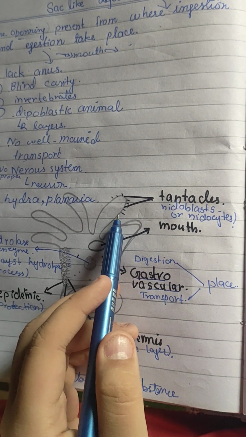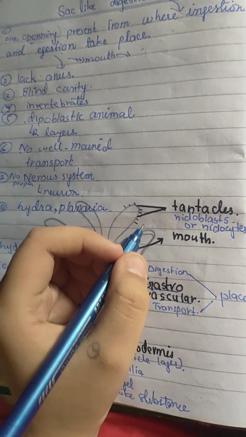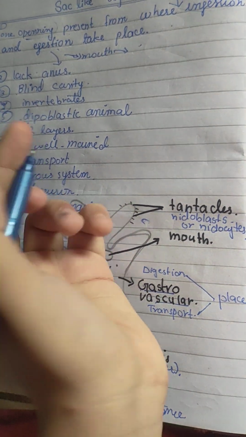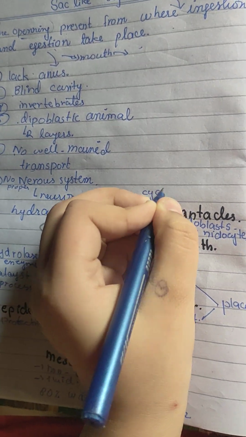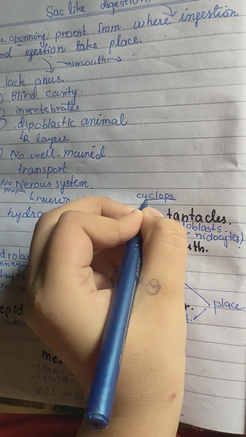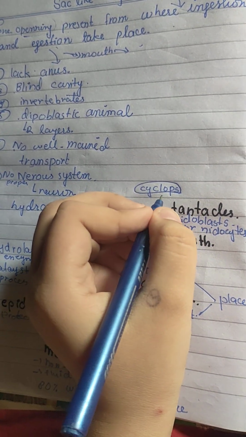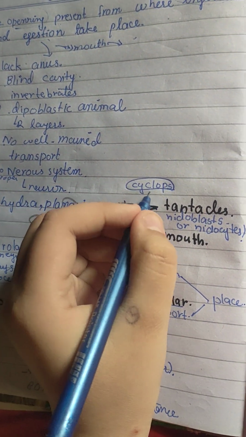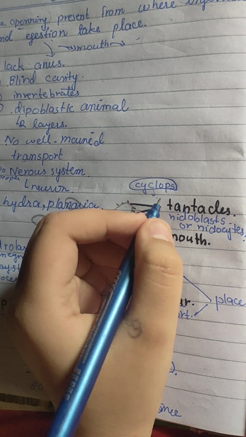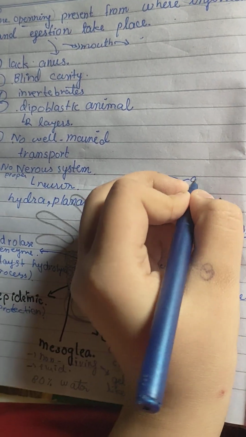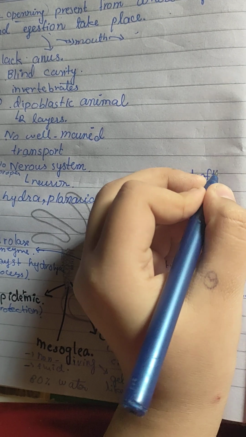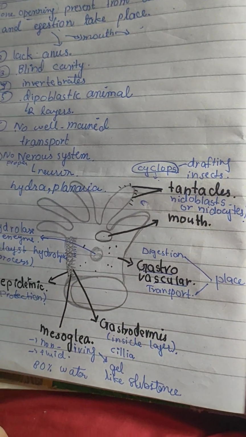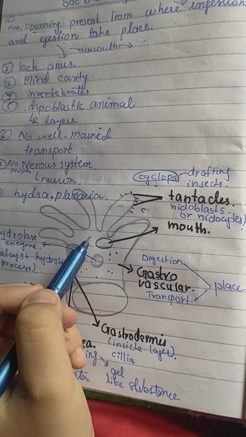So here with the help of tentacles, they will take the food, and their food is basically what? Cyclops. Their food is cyclops, and cyclops are one type of food which Hydra eats, and these are present in the water. Okay, drafting insects. These are one type of drafting insects. Okay, so here these take inside.